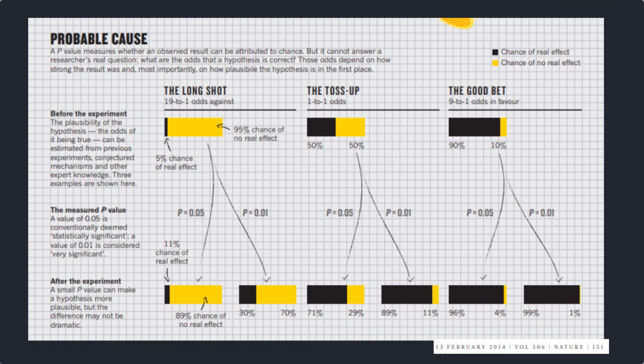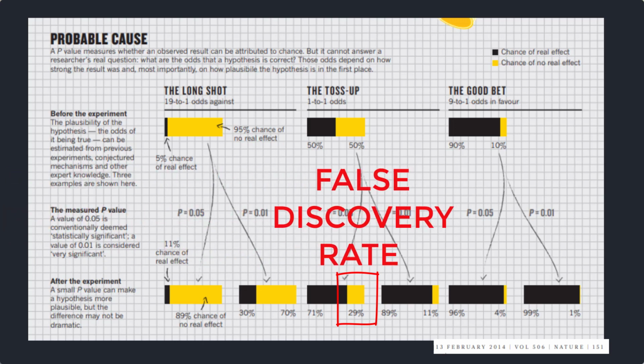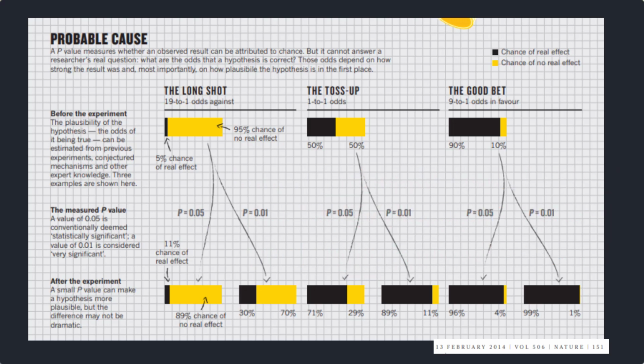Now, to demonstrate that, we've got this diagram here. So if we're assessing trading strategies and we believe that our ability to find a successful trading strategy is 50-50, then if we were looking for significance at the 5% level, what we would find is that 30% of the time we come up with an incorrect assumption. We find that there is no real effect. There is no real trading strategy, but we're getting a false positive. Now, if we limit this to 1%, we reduce that chance of finding a false positive down to 11%.